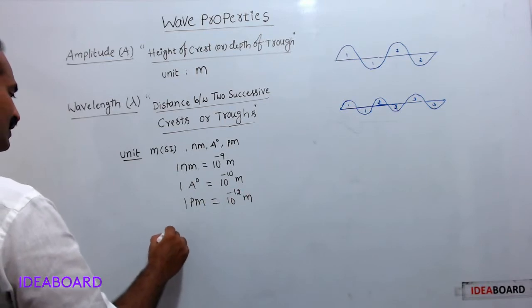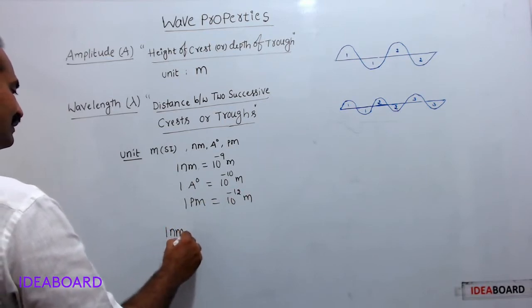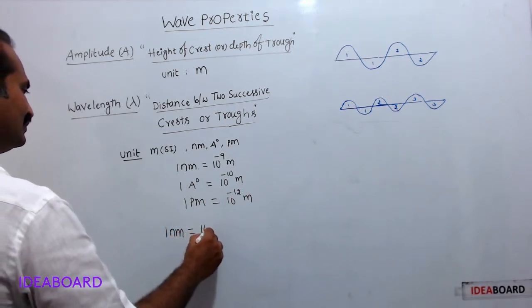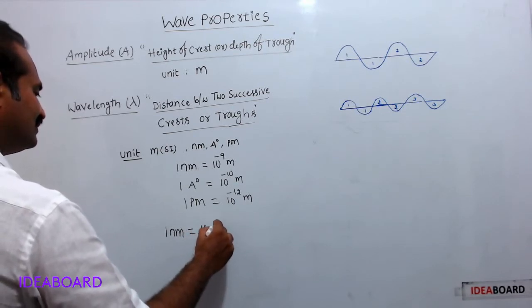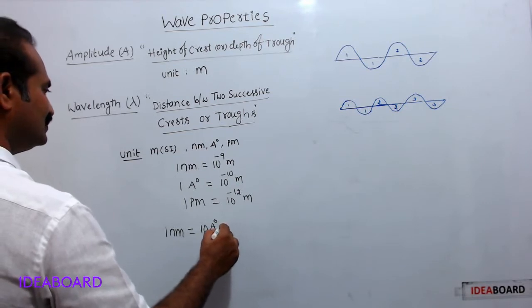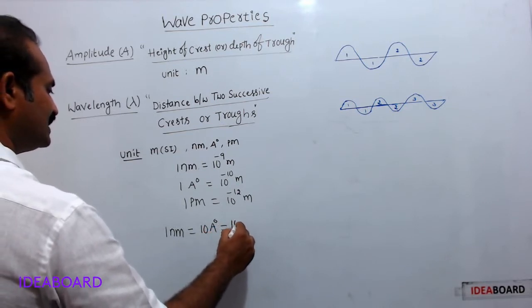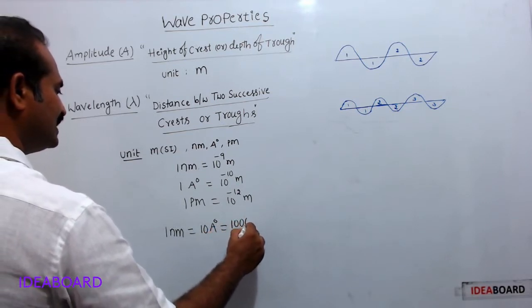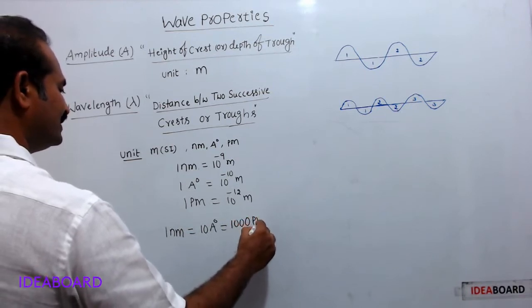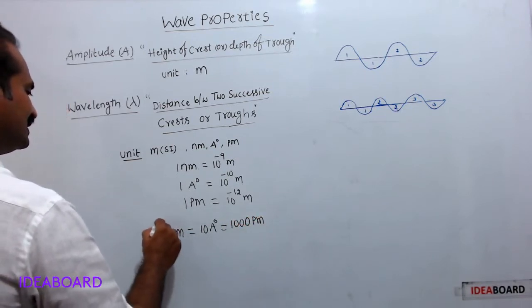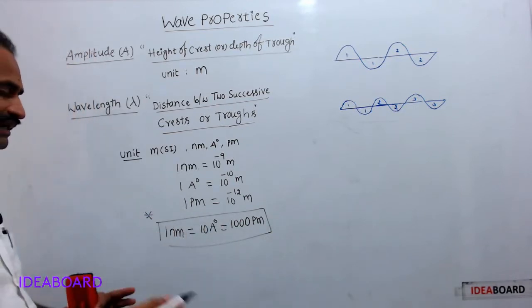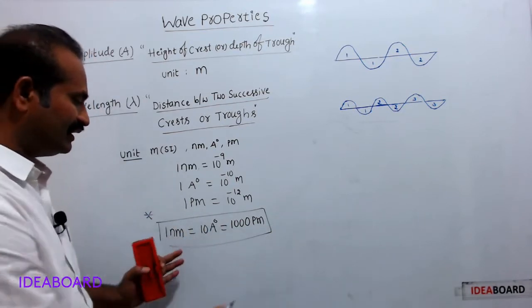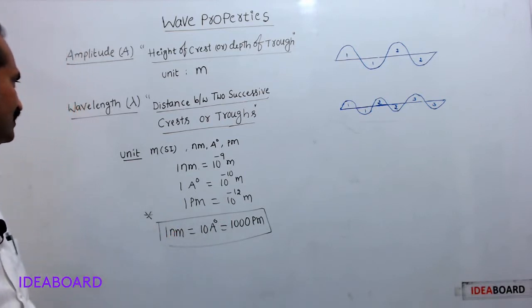So 1 nanometer is equal to 10 angstroms, which is equal to 1000 picometers. This relation is important while solving numericals, while converting wavelength from one unit to another unit.